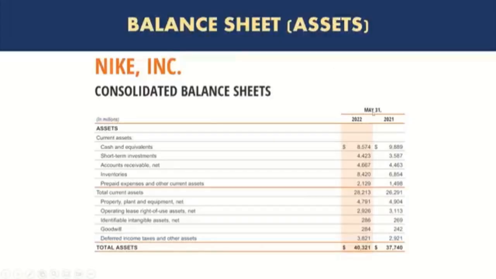And if you're thinking why it is May 31 and not December 31, well, December 31 is the calendar year end, but many organizations do not necessarily have the same year end as the calendar. So their 12-month period, their fiscal year, or their financial year could be any other month during the year. It depends on the year that they choose. So in the case of Nike, they have chosen May 31st as the year end.